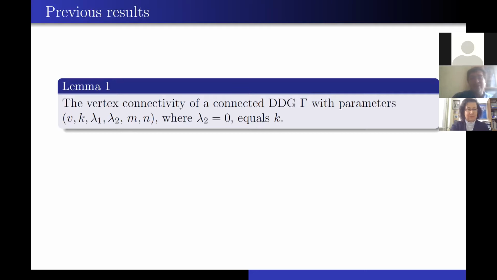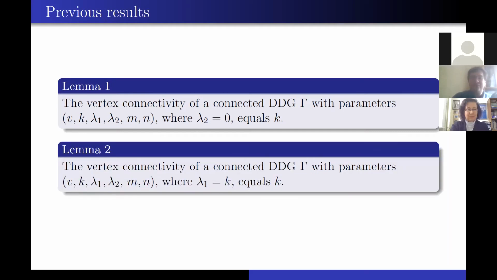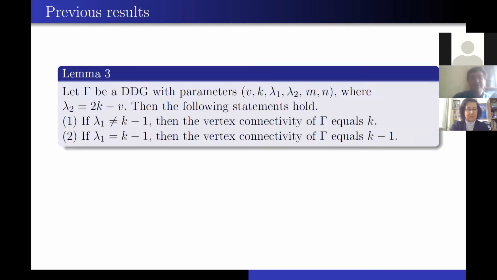Anyway, let me remind the results of the previous talk. There will be 4 lemmas. The vertex connectivity of a connected DDG gamma with parameters (v, k, lambda 1, lambda 2, m, n), where lambda 2 equals 0, equals k. So it equals the degree of the vertex. The vertex connectivity of a connected DDG gamma with parameters where lambda 1 equals k, is, again, the degree of the vertex.